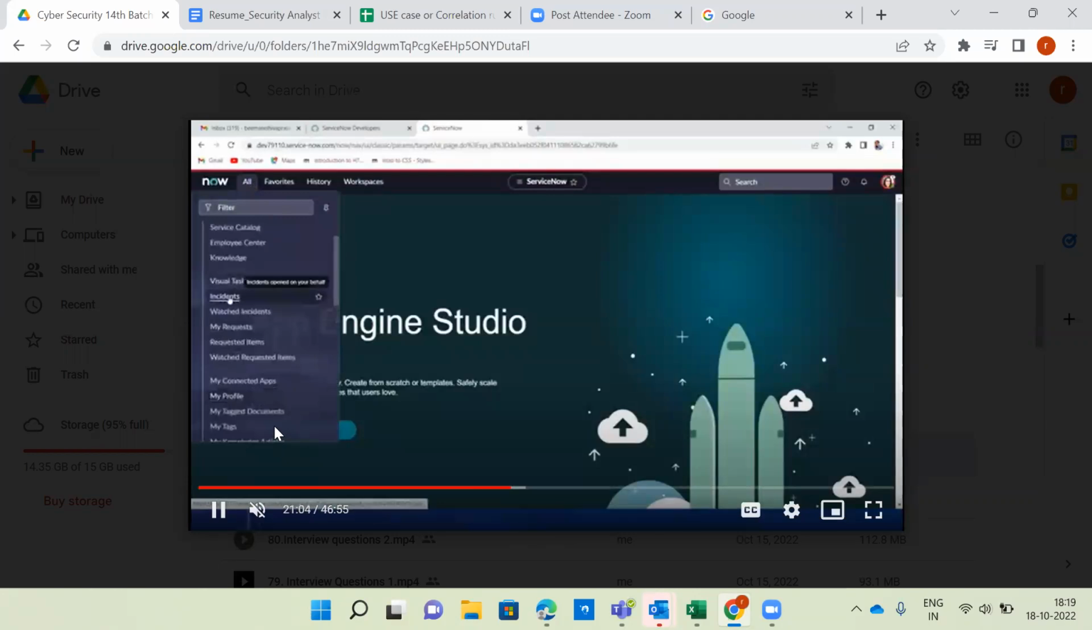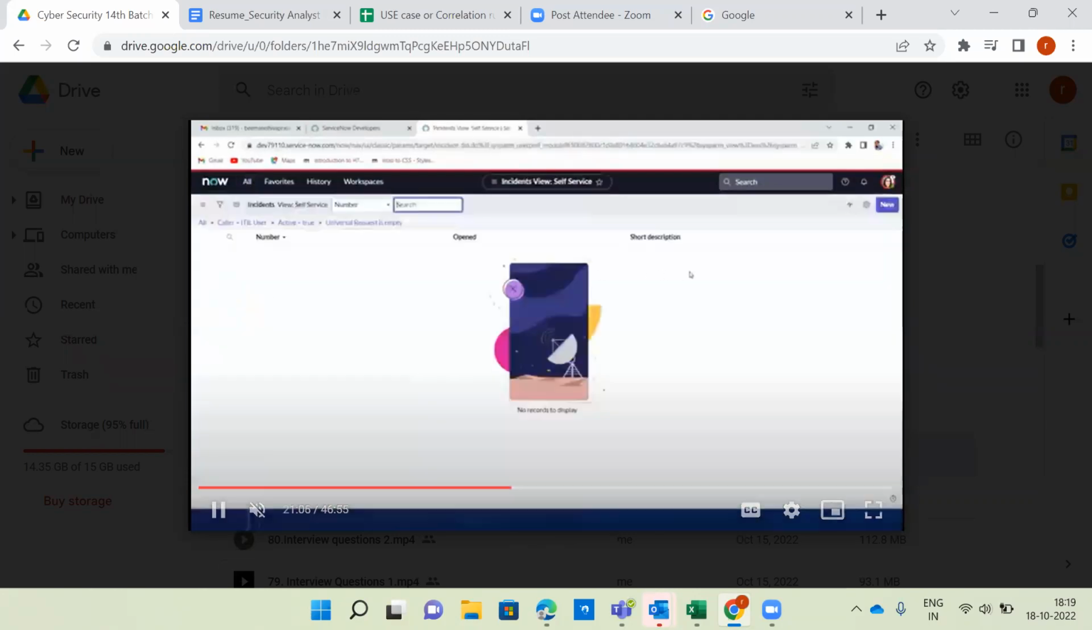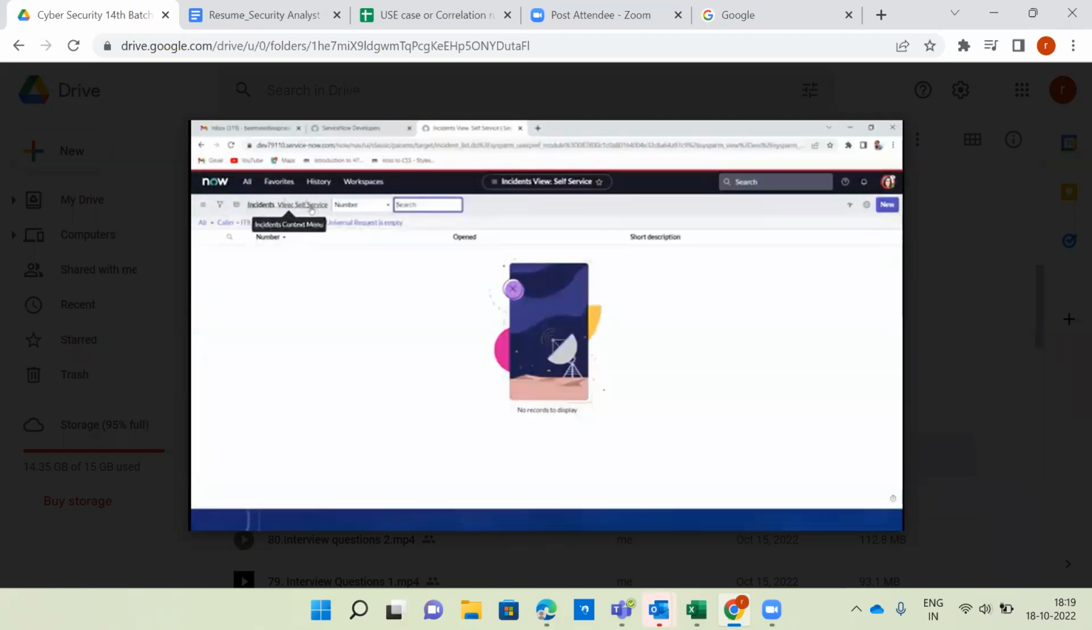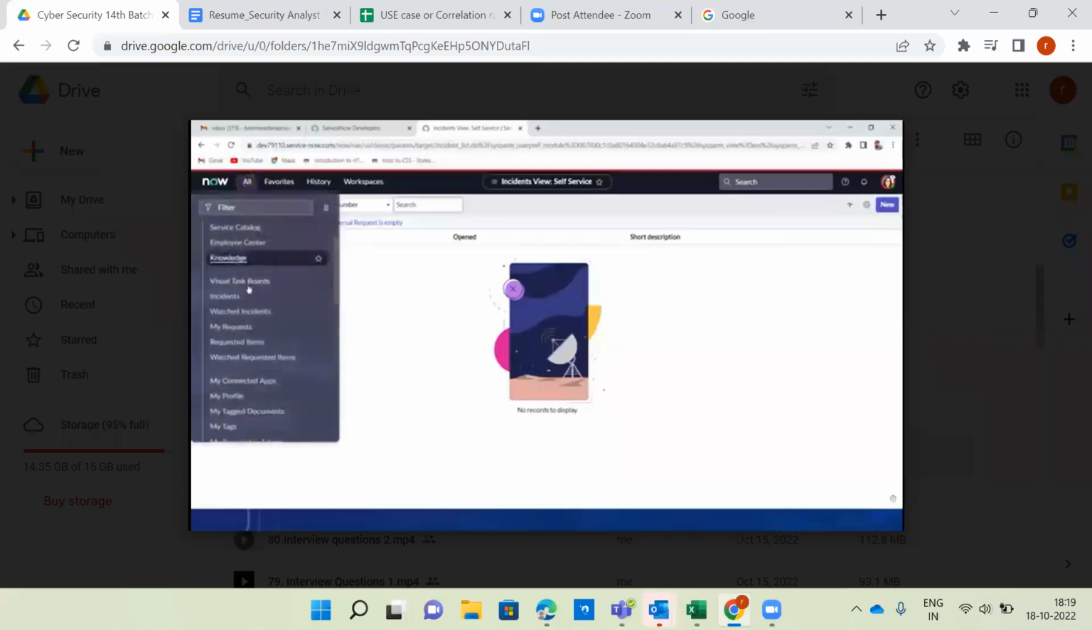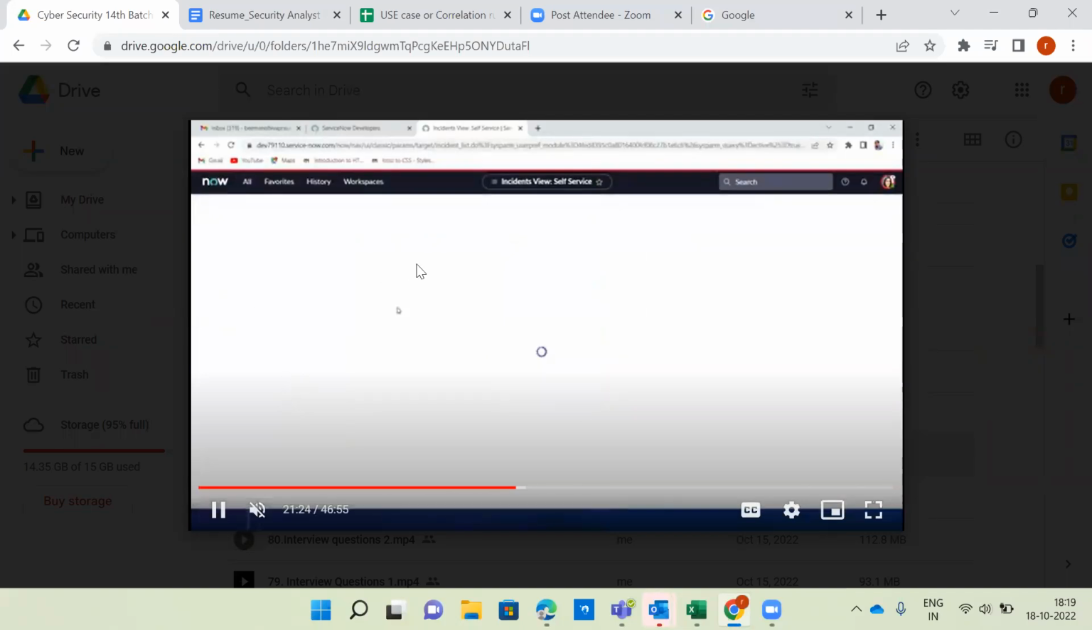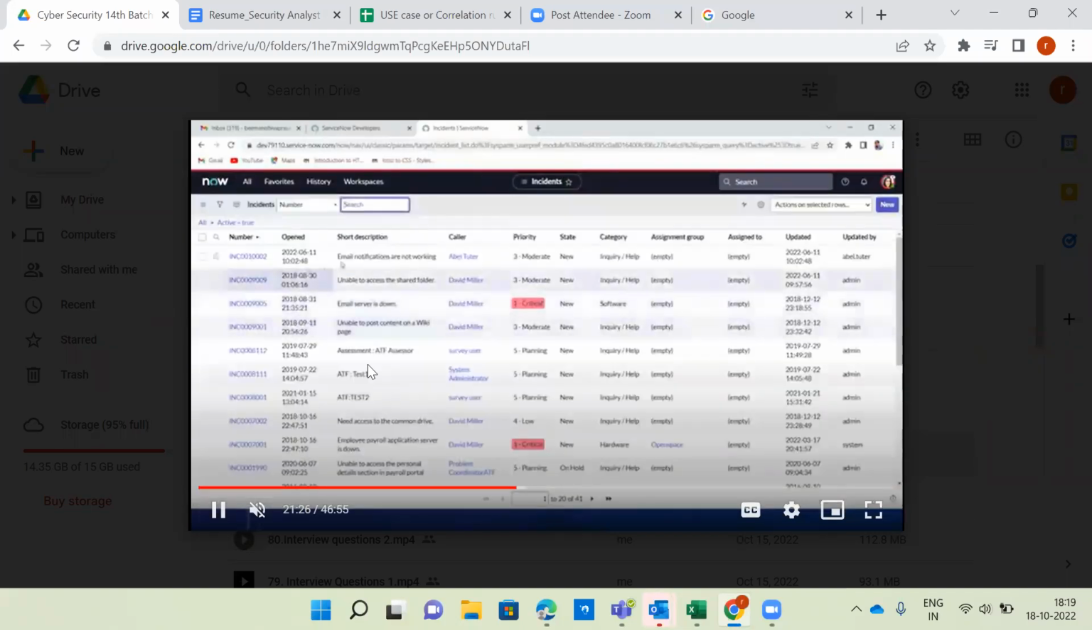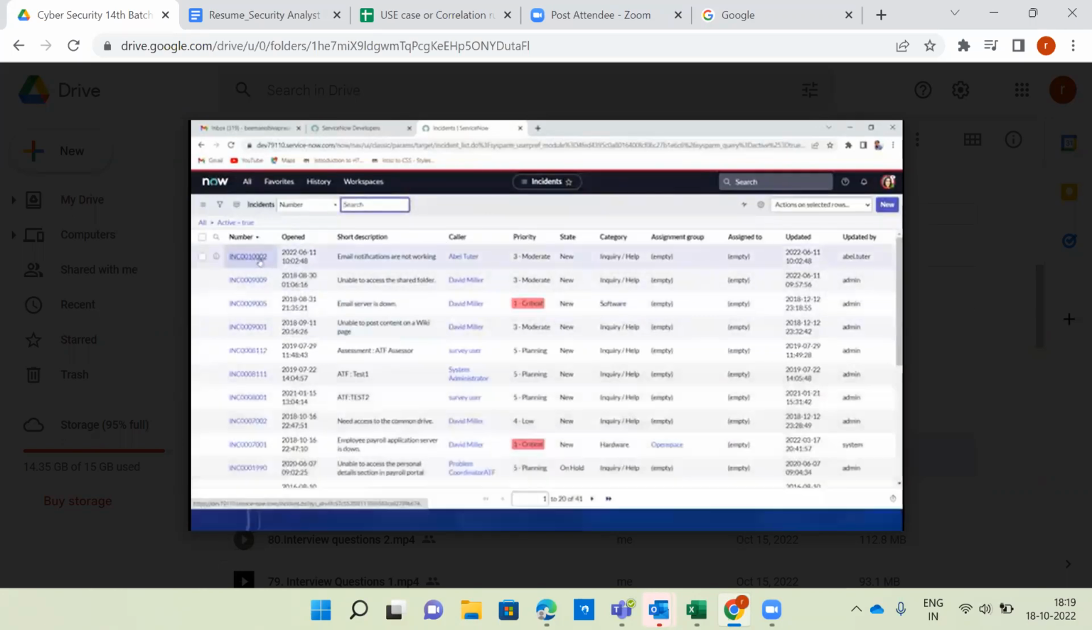Our role is completely to create an incident. He clicked on the incident option. Now he is checking whether an incident is created, whether already existing incidents are available. There are no existing incidents. Now what is he doing? He is going to service desk and clicking on service incidents. See here, so many incidents are there. These are already existing incidents.